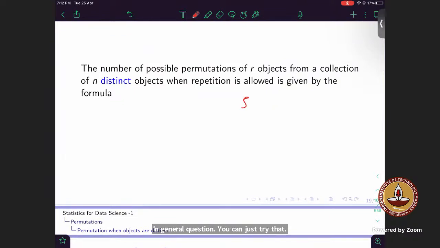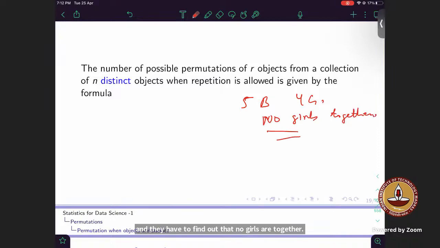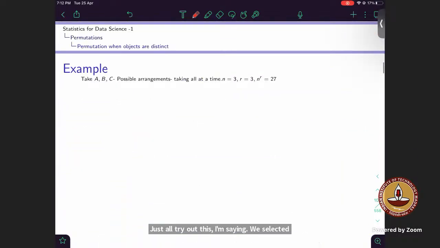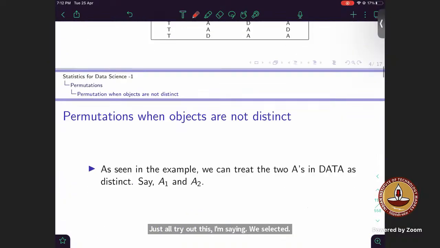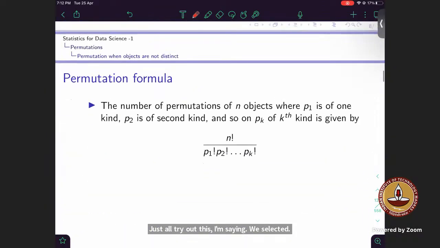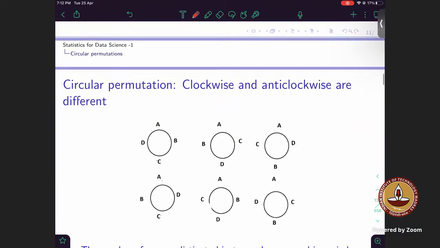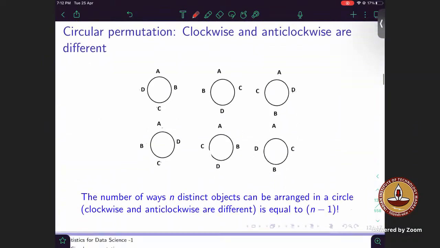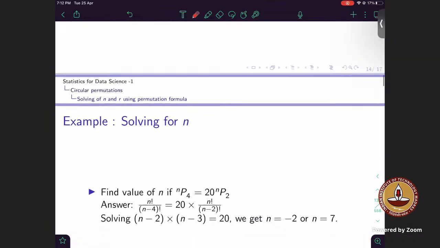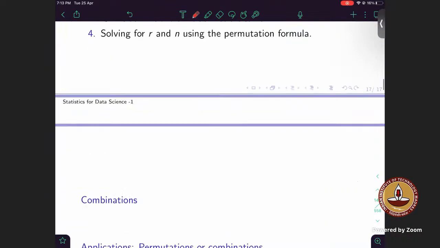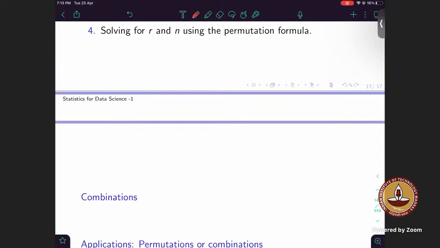Let's say there are 5 boys and 4 girls at a circular table, and you have to find out the ways in which no girls are together. Just try this out. Five boys and 4 girls, and you have to find all possible ways where no girls sit together.